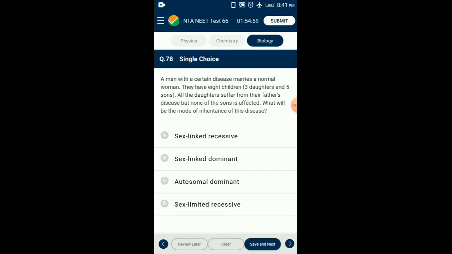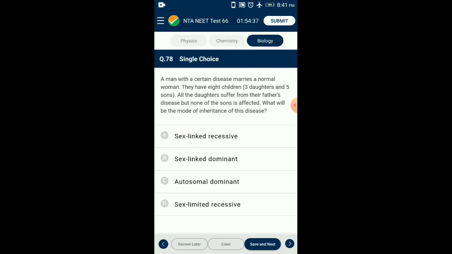Question number 78. A man with a certain disease marries a normal woman. They have 8 children, including 3 daughters and 5 sons. All the daughters suffer from their father's disease, but none of the sons is affected. What will be the mode of inheritance of disease?